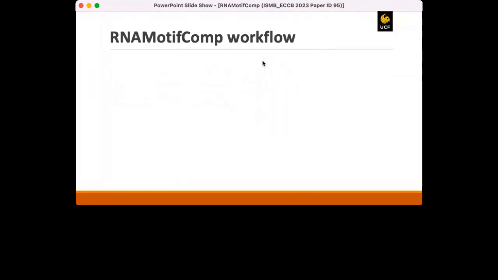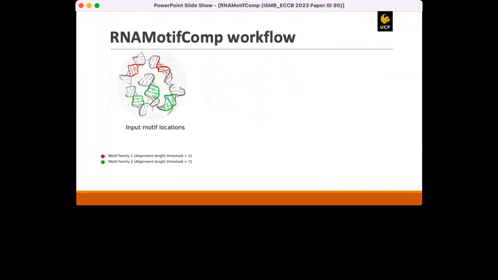Here's the workflow of RNAMotifComp to collect data and analyze structural motifs to identify similar families. So RNAMotifComp automatically collects. In this example, we have used the process for 5 motif instances from 2 different motif families. RNAMotifComp automatically collects specific PDB files from the PDB database and separates the PDB coordinates for each location into a new file.